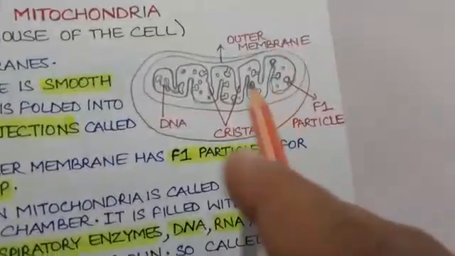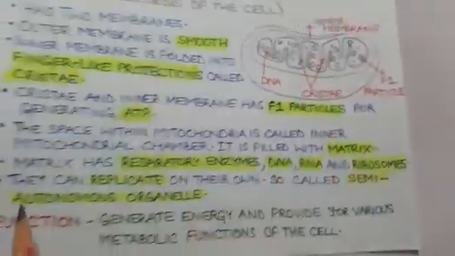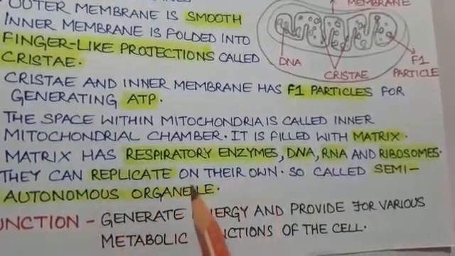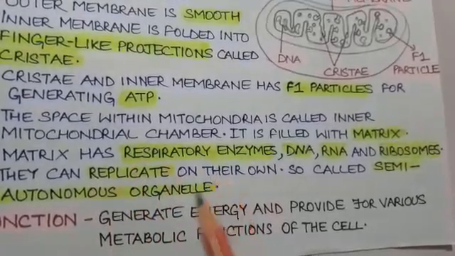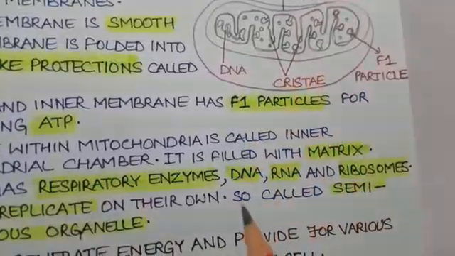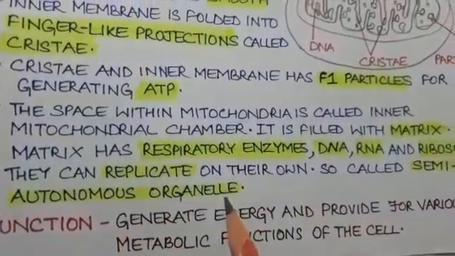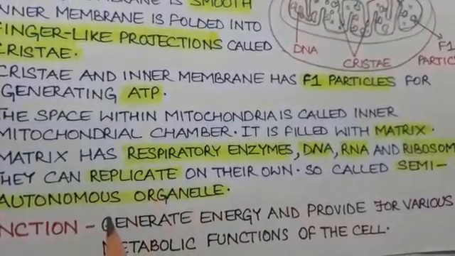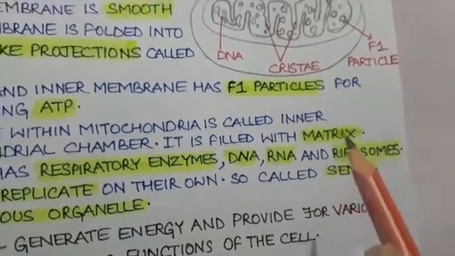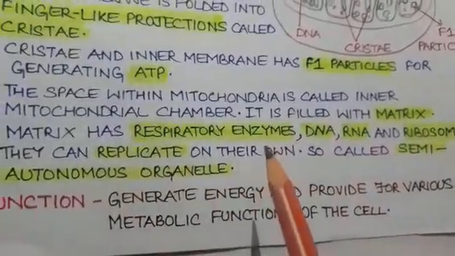Now since the matrix has its own DNA, RNA, and ribosomes, it can replicate on its own. Replicate means it can make copies of itself. One mitochondria can make more mitochondria. Because of this feature, mitochondria is called a semi-autonomous organelle. Why is mitochondria called a semi-autonomous organelle? Because it has its own DNA, RNA, and ribosomes. It can synthesize its own proteins, and they can also replicate on their own.